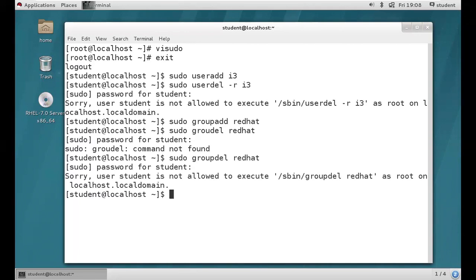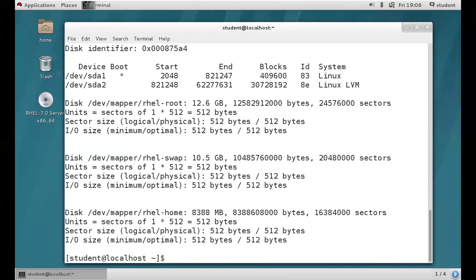Yes, no. So can we execute the fdisk command? Don't worry about fdisk. When we are discussing disk management concepts, at that time I'll teach you. Just for verification purposes, I have given it, because fdisk is a command that belongs to root. We can. Only those 4 commands we can execute: useradd, usermod, groupadd, fdisk. Apart from those 4, he doesn't have the access to execute the remaining commands.